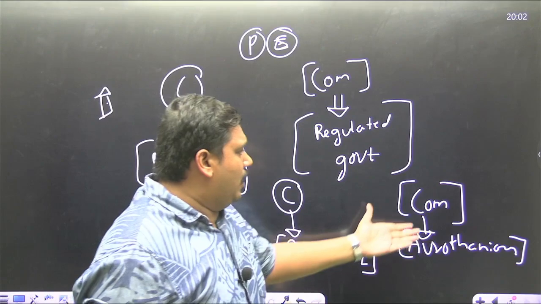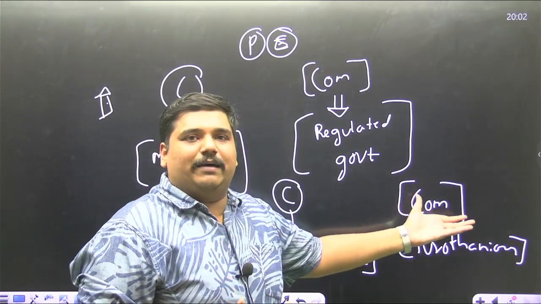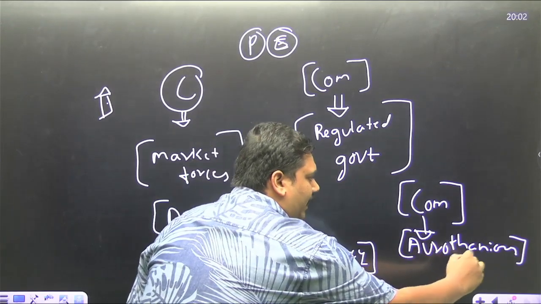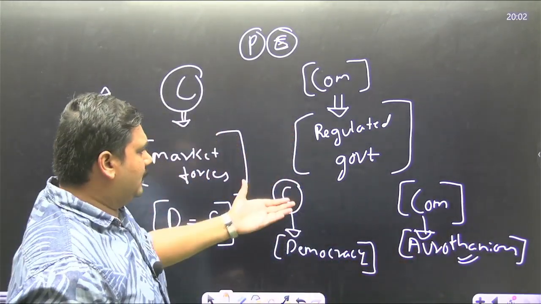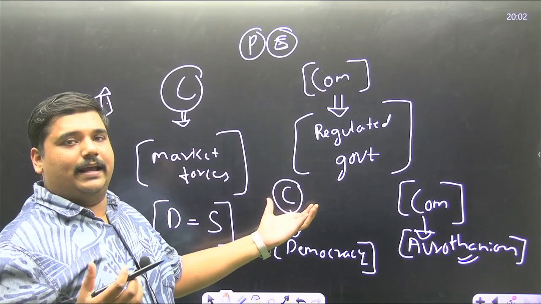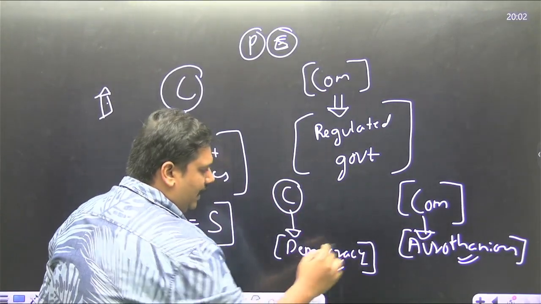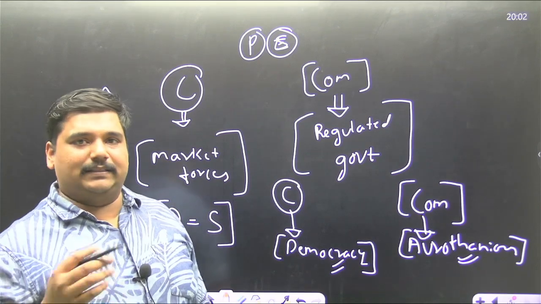So therefore, to bring communism into effect, we need authoritarian governments, whereas the capitalistic economy thrives in democratic principles.